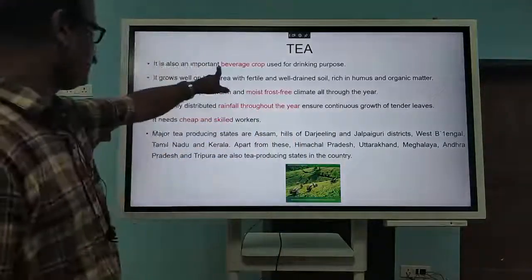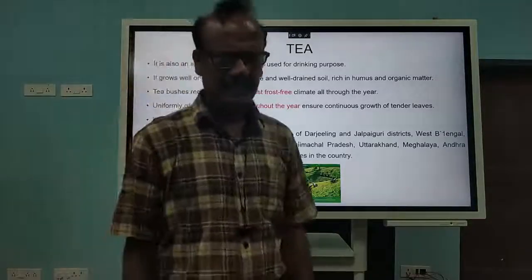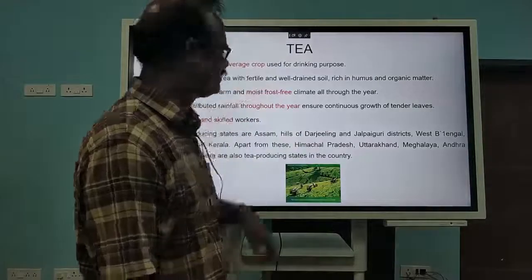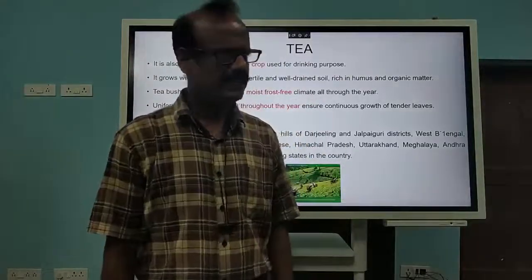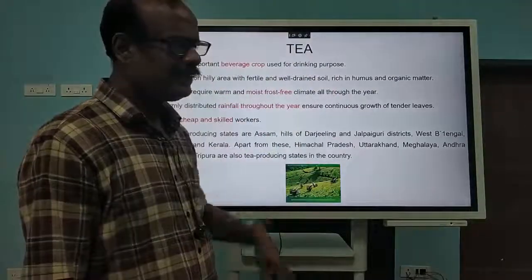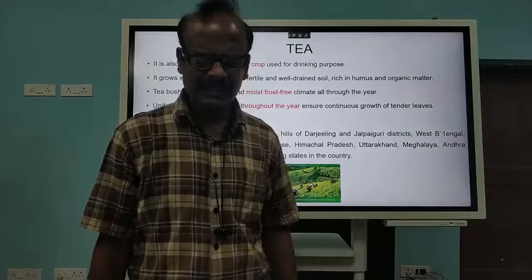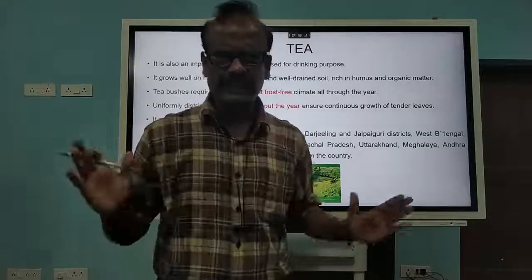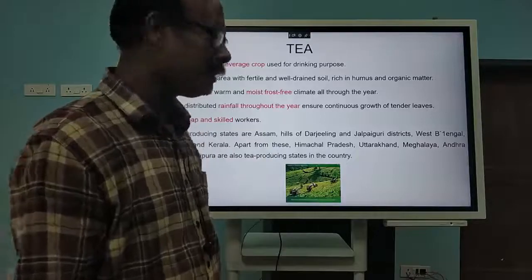Okay, this tea is called a beverage crop. What is the meaning of the word beverage? Here, beverage means to drink. So this crop, tea, and one more beverage crop is there. What will that be? Coffee. Correct? So tea and coffee are called beverage crops, and they are used for drinking purposes.